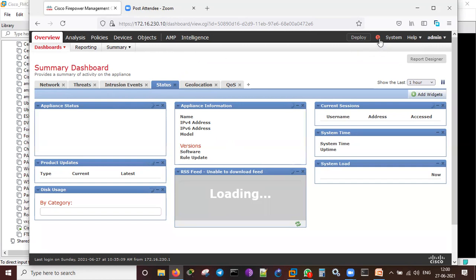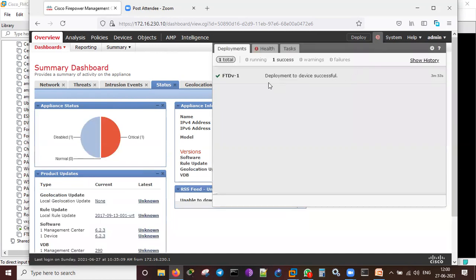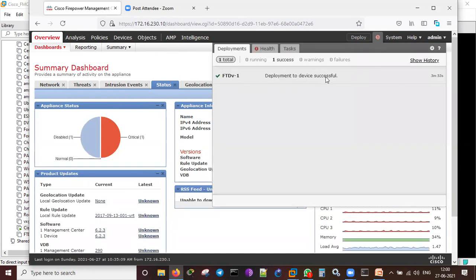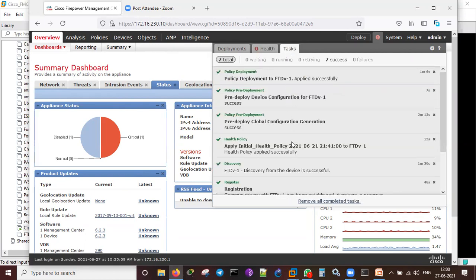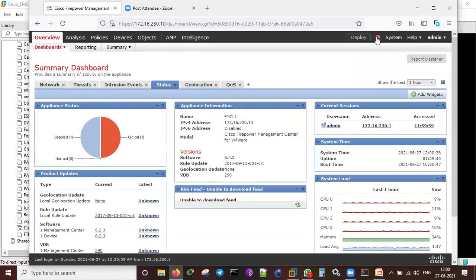Here is the deploying. These are some of the messages which have come. FTD1 deployment to devices was successful. And this is a health appliance heartbeat: FTD is not sending because I stopped it, I will activate it. AMP for network status cannot connect to the cloud, something like that it's saying. So these are all messages which we will get.